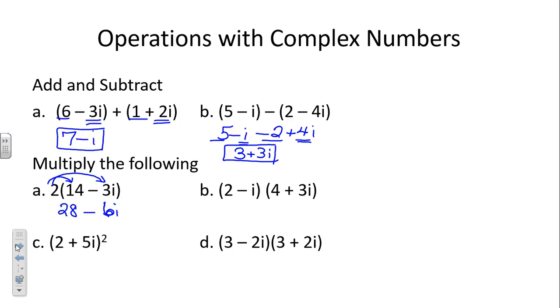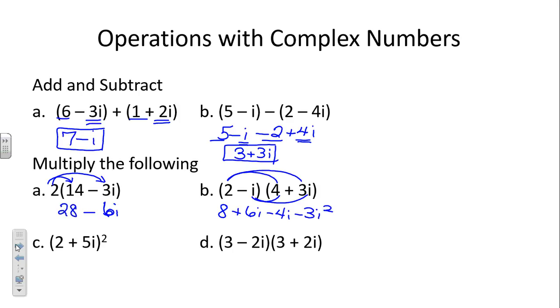Letter B, we're taking 2 complex numbers and multiplying them by each other. So what do we do? FOIL it out. 2 times 4. Outside's 2 times 3i. Inside's negative i times 4. Last, negative i times a positive 3i. Good.